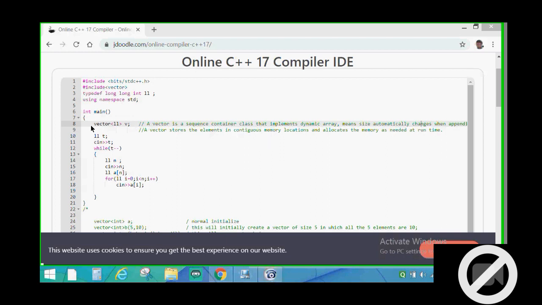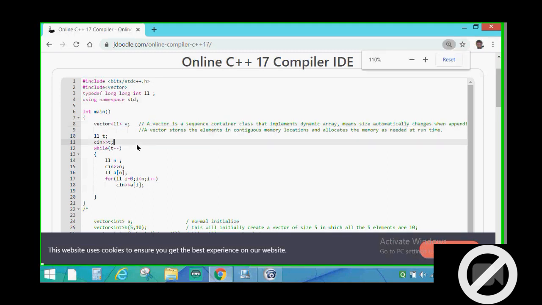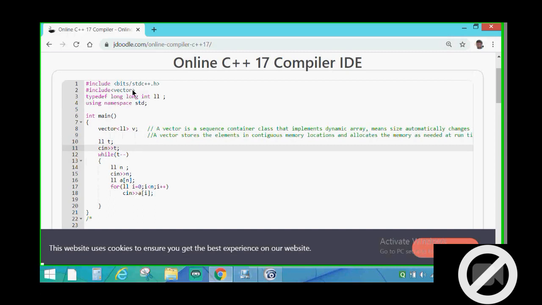Now the basic syntax to declare the vector is this. I will increase the size so that you can clearly see. Basically, I have included the bits/stdc++.h header file. It includes all the header files, but in order to tell you that for declaring a vector we need a vector header file, I have, even after including the bits header file, written #include <vector> so that I can declare a vector.